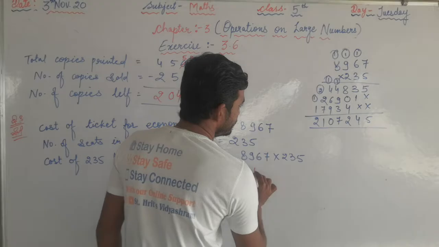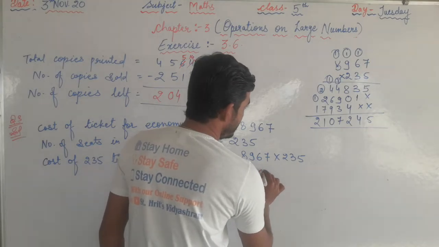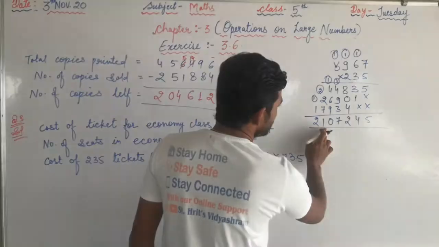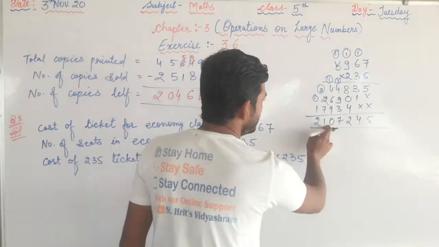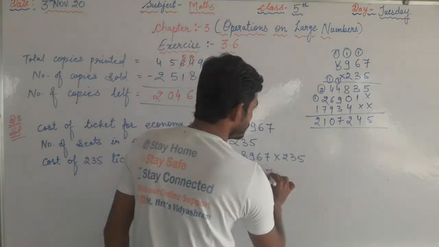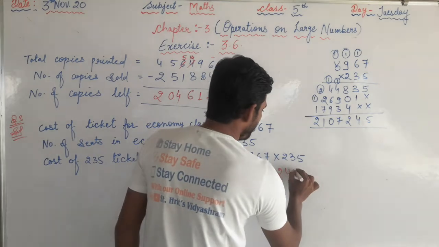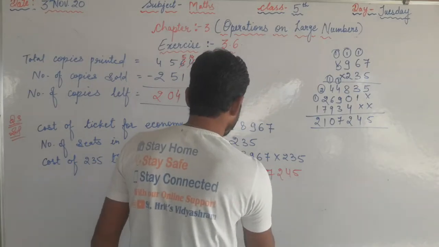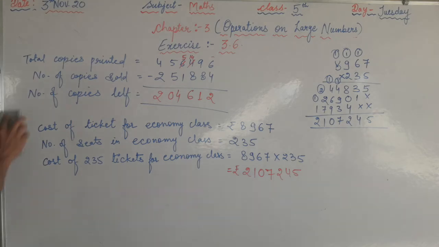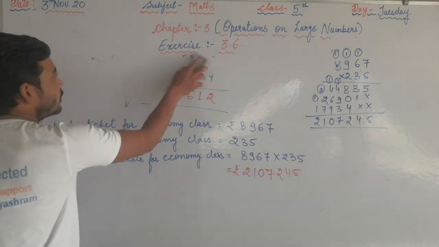That is 21 lakh, sorry, 2 crore 10 lakh, wait, 21 lakh 7,245 rupees. Okay, now see the next one, the remaining part of this question.